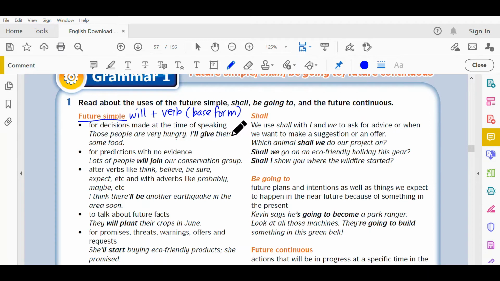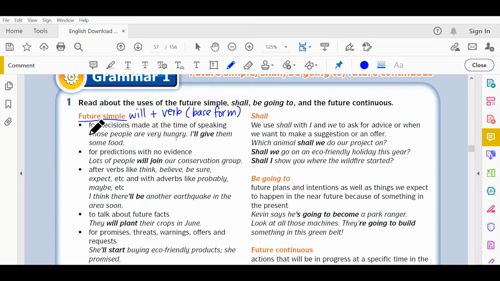Maksudnya masa bercakap tu, time tu lah juga you buat keputusan. Contoh, those people are very hungry, I'll give them some food. Okay, you nampak orang tu lapar, and at the very moment, time tu juga you decide to give them some food. Time tu juga you buat keputusan nak bagi dia makanan.